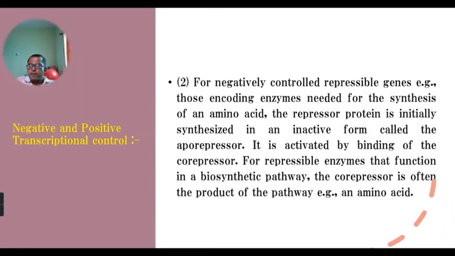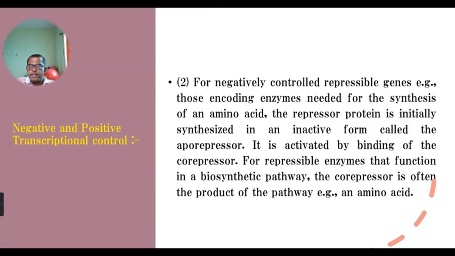Okay, this protein, which is present in inactive form, is known as aporepressor. And this aporepressor, which is the inactive form of the repressor protein, gets activated after binding to the co-repressor.